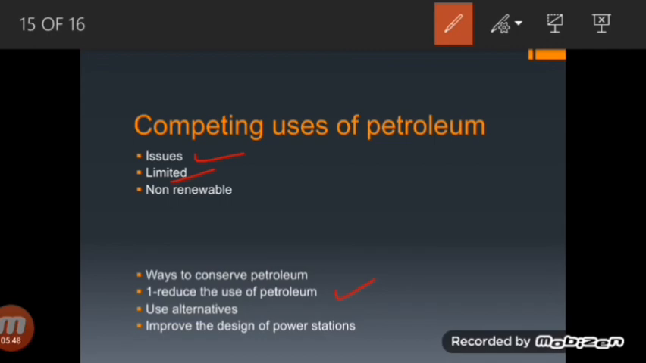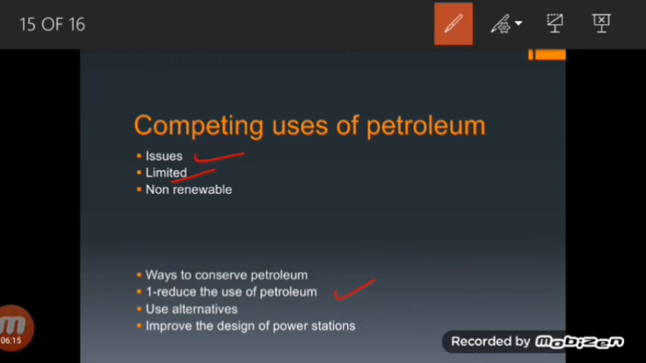We can also use alternative energy sources in order to conserve petroleum. There are alternative fuels, like green fuels. We have so many other fuels, and I will tell you about them in detail as well. We can use nuclear energy, solar energy, and wind energy in order to reduce the use of petroleum.